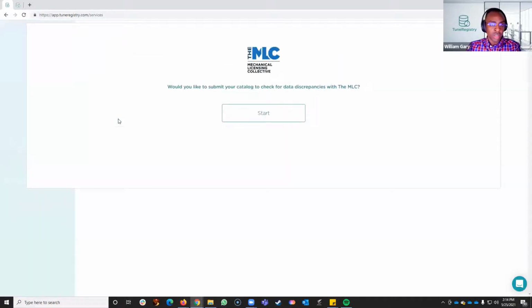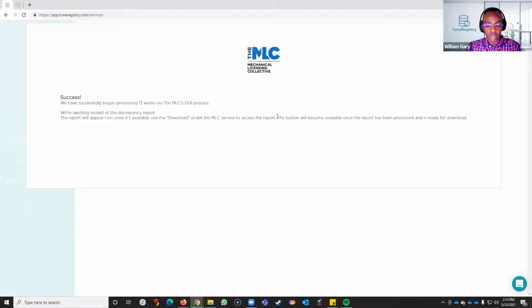They'll click start. Once they click start, it will provide them with information of what this process is for, and verify that they would like to check their data against the MLC's database. They'll click start. Once they click start, our system will go ahead and pull the works that are eligible or have those unique identifiers submitted to the MLC on their behalf for the DQI process. Give them some brief information here.